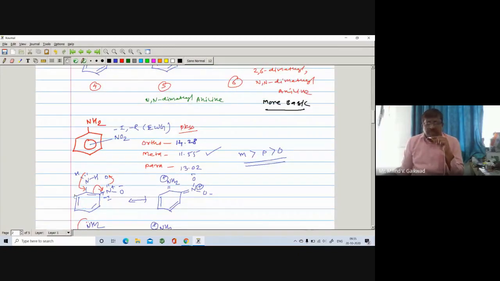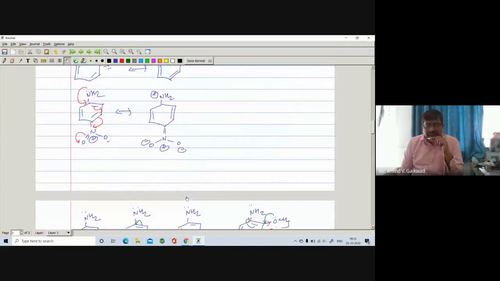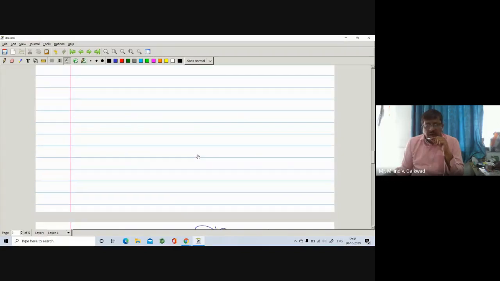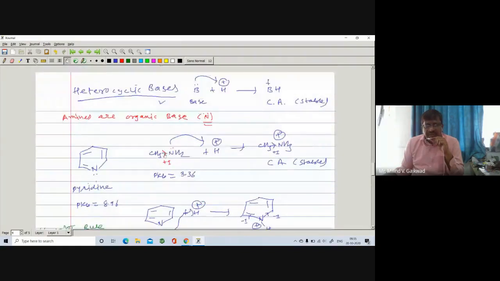Then we have seen nitroanilines, they are found to be less basic as compared to aniline due to the minus I and minus R effect. And if there is a plus I and plus R effect, the basicity is more. We have compared the heterocyclic bases, pyridine and alkylamine. So alkylamines are found to be more basic as compared to pyridine.